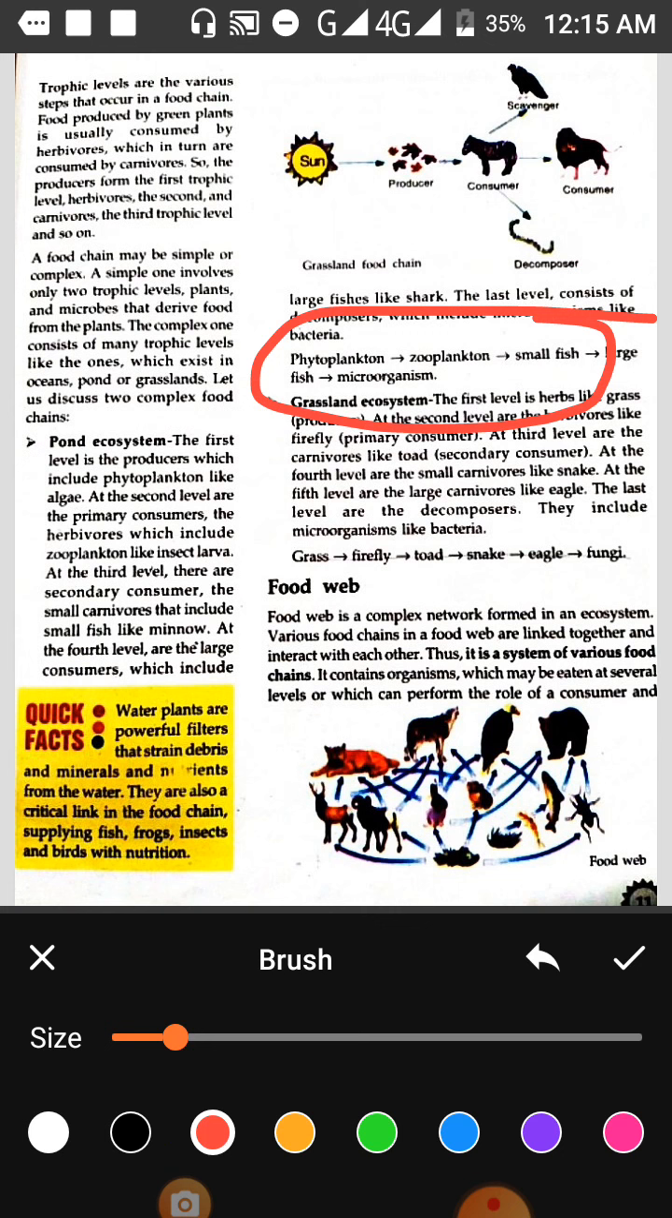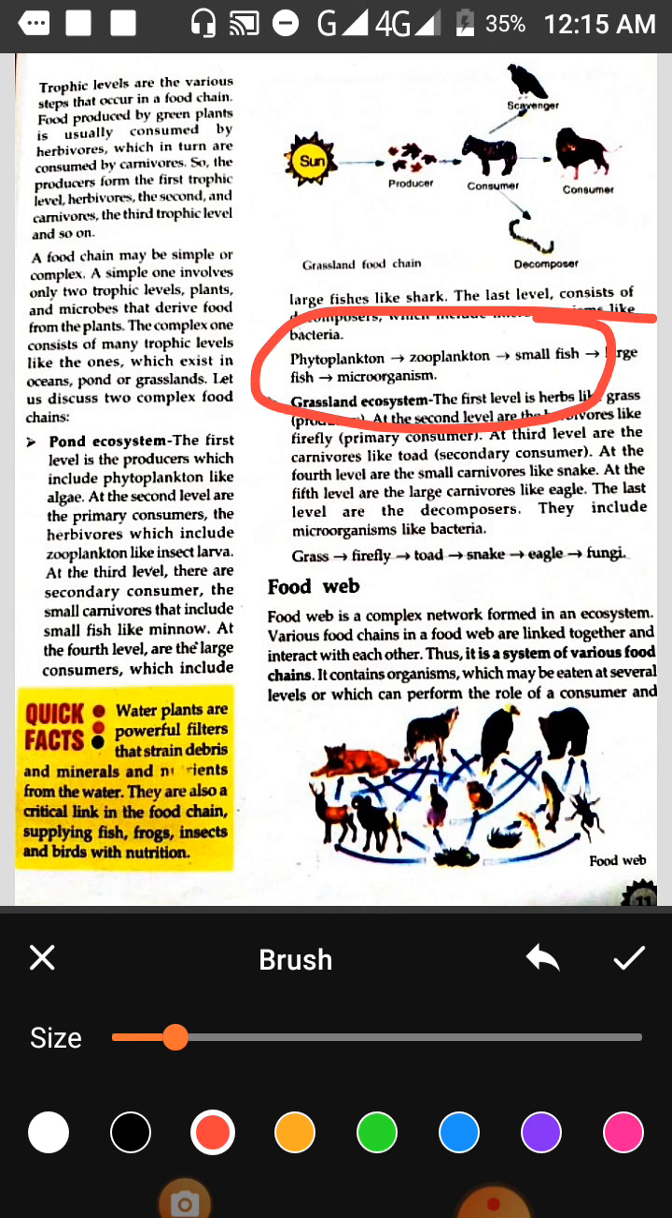In the same way, the same type of food chain is seen in the grassland. In the grasslands, the first level, herbs like green plants, which are the producers, are eaten by bigger animals. Bigger animals are eaten by higher animals. So this becomes a complex food chain of the land. They have given the example of grass, then firefly, which is eaten by a toad. The toad is eaten by a snake. The snake is eaten by an eagle. So this is an example of a food chain.